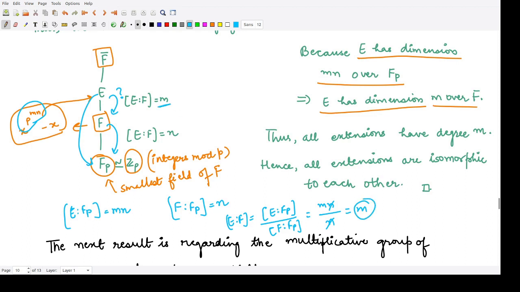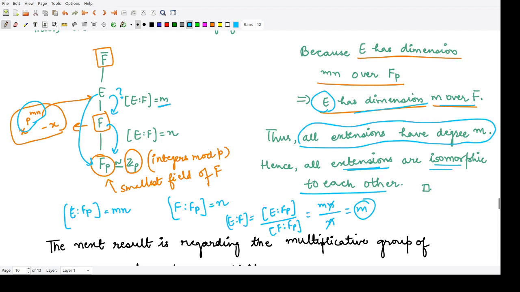So from here we say that E has a dimension m over F, and because we considered an arbitrary element, this was an arbitrary extension field, so we say all the extensions would have degree m and all the extensions would be isomorphic to each other. Why? Because they have the same degree m and they would contain the same number of elements within them.